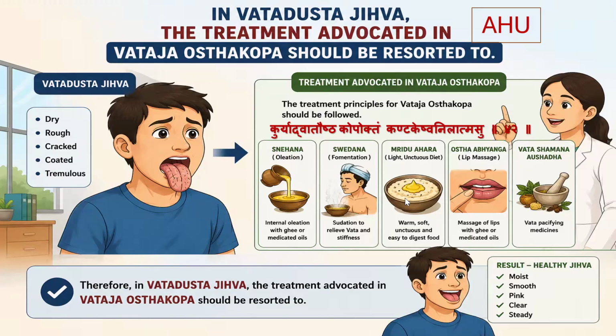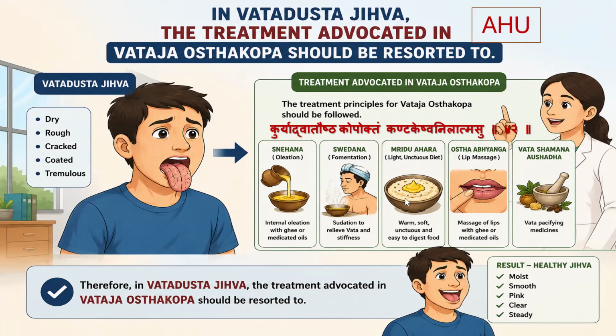And the treatment. Ashtanga Hridaya mentioned Kuryat Vada Oshta Koboktam Kandageshu Anilatmasu. So the same treatment as the Vadaja Oshta Koba. For example, Snehana, Svedana, Mrudu Ahara, Oshta Abhyanga, Vada Shamana Aushada.